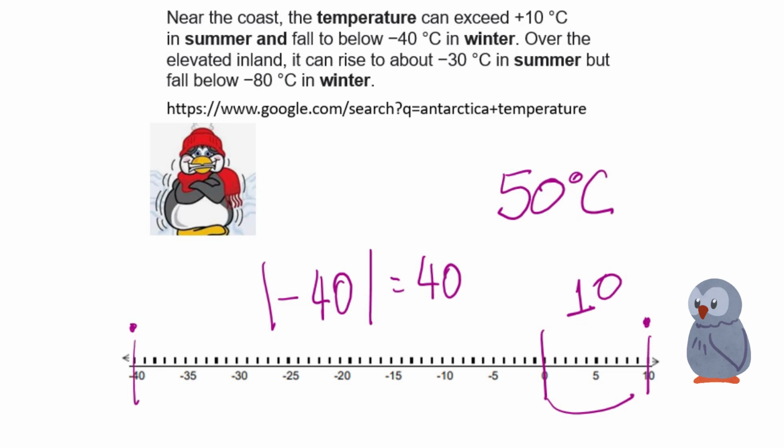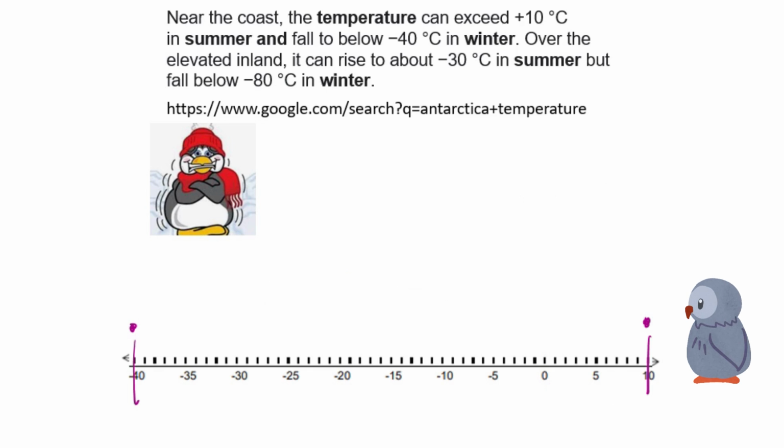Now, there is another way to describe this situation, and it's the difference. So the difference between 10 and, because difference is subtraction, when we use the word difference, we basically mean subtraction. Minus what? Minus negative 40.